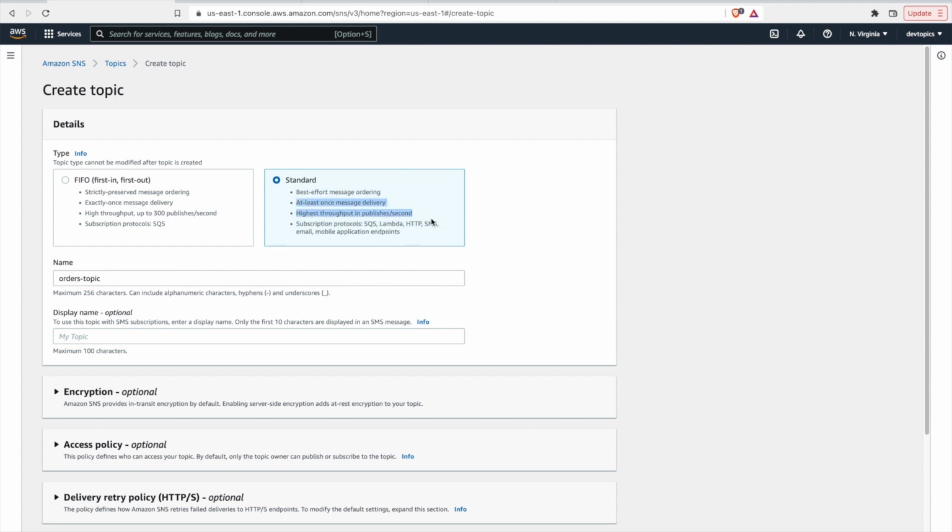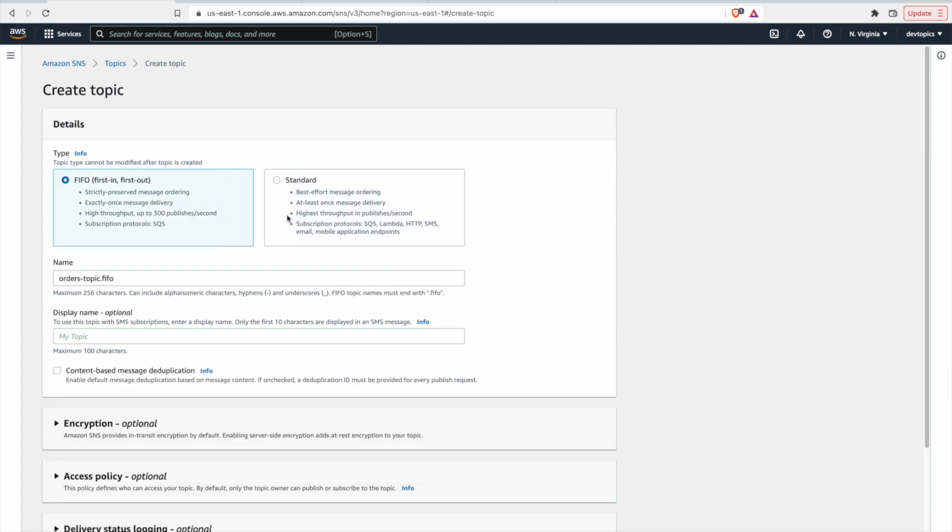Our products inventory service could also consume a message from here too. So that's the idea here, just orders topic. Consumers will subscribe to this orders topic, and then some service, like probably our orders service, would publish to this topic. So when the order service gets an order, it'll publish a message to orders topic, and then whatever consumers we want will consume the messages off that topic.